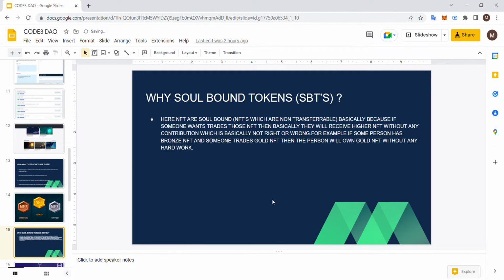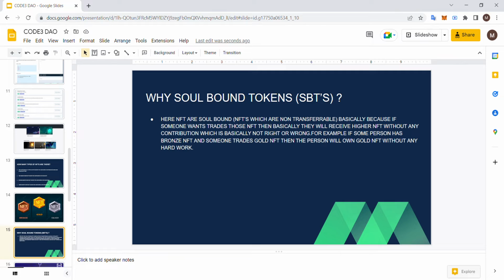Now here the NFTs are soul bound. Okay. So why are we using soul bound? Soul bound NFTs are non-transferable, because if someone wants to trade those NFTs, then they will receive a higher NFT without any contribution, which is wrong, right?